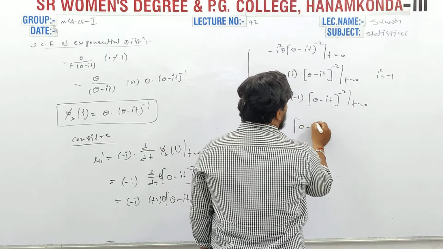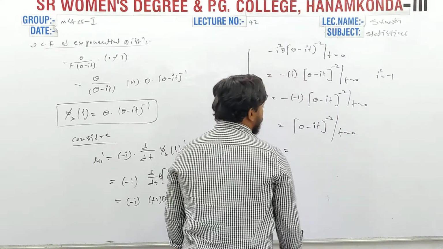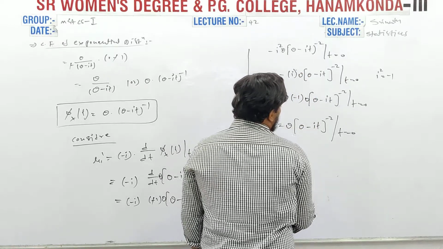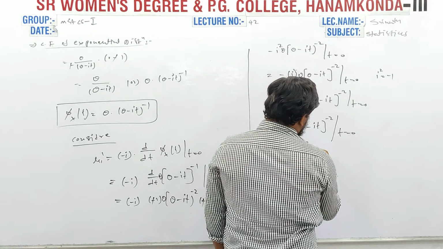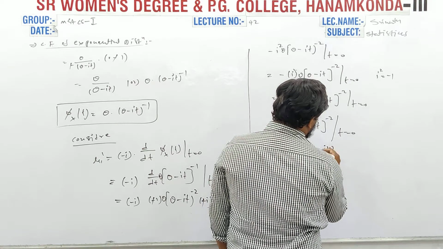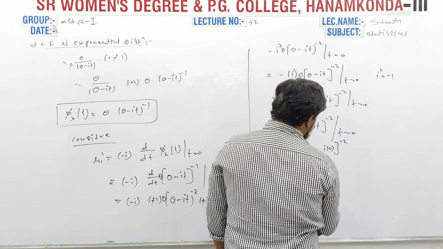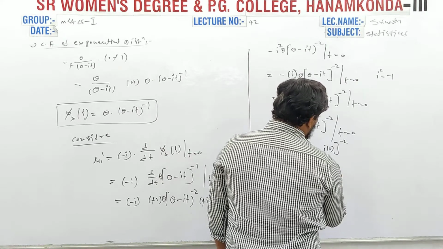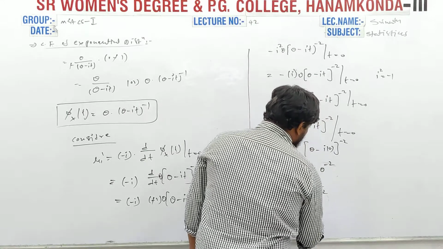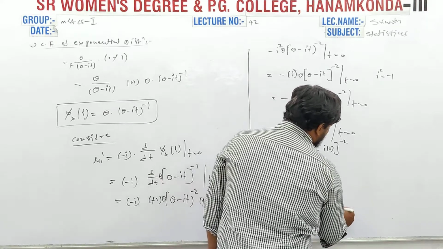Finally theta by (theta minus it) whole square at t equal to 0. Theta into theta power minus 2, that will be theta into theta square, that means 1 by theta. Mu 1 dash is the mean of the exponential distribution.